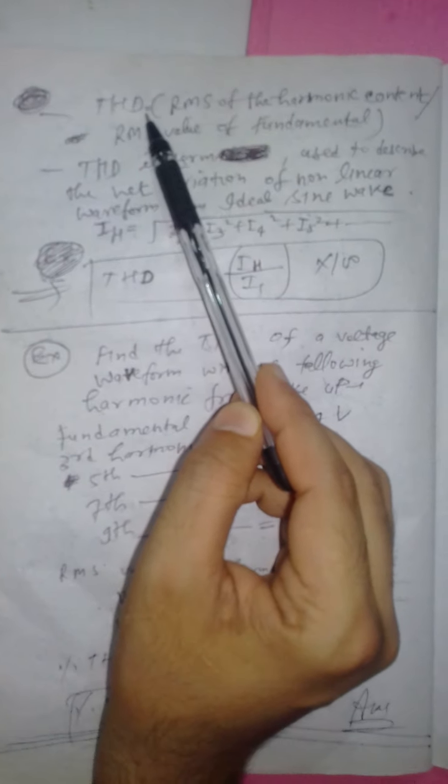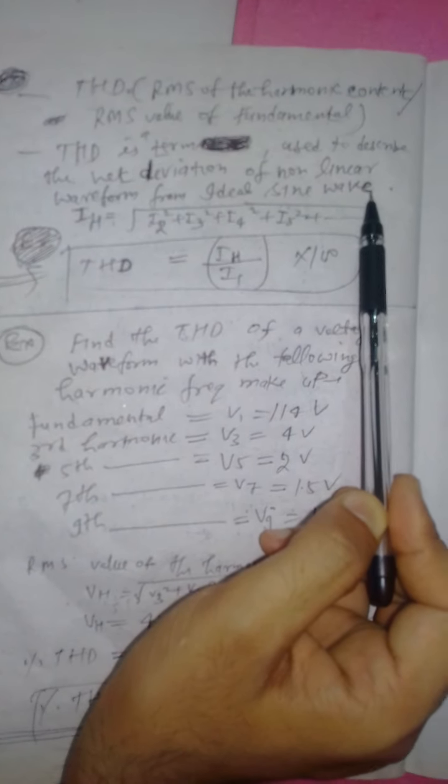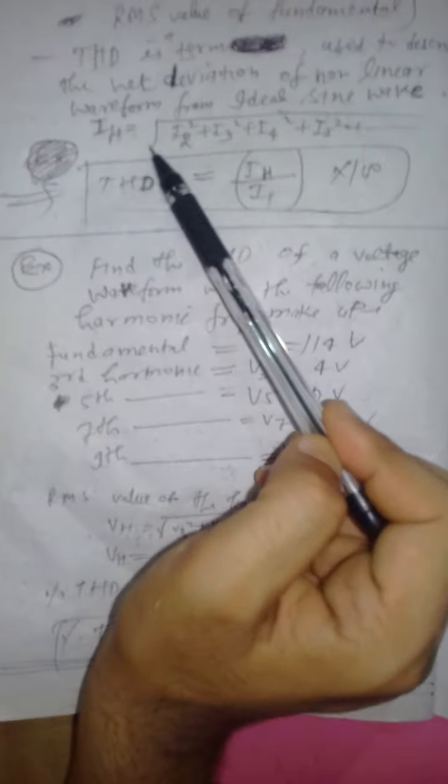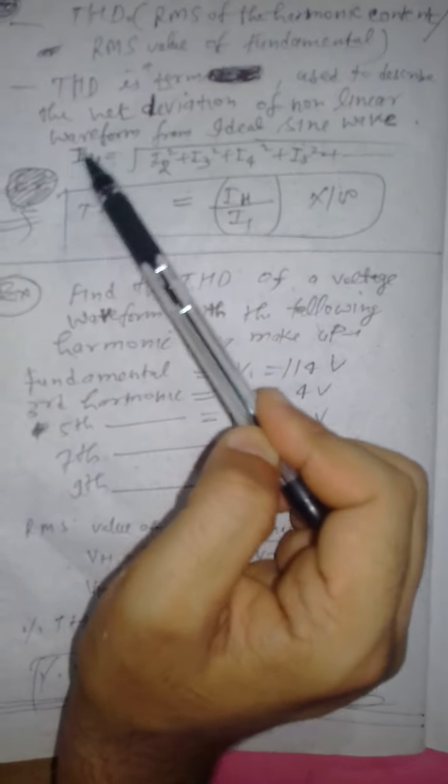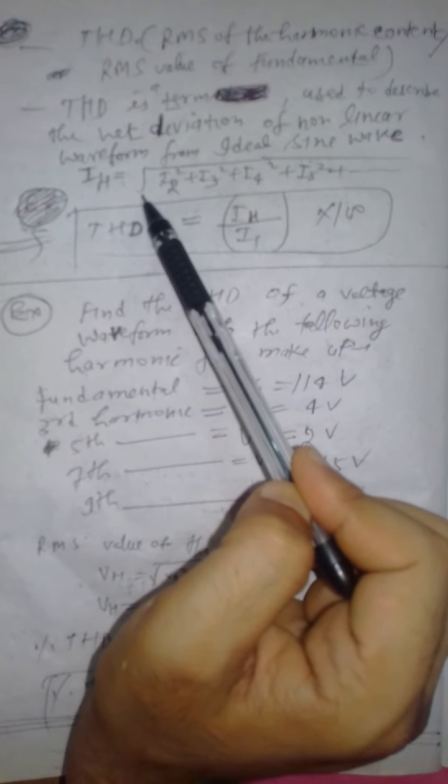Now total harmonic distortion is given as the RMS of the harmonic content divided by the RMS value of the fundamental. THD is a term used to describe the net deviation of a non-linear waveform from an ideal sinusoidal waveform, right? For current I have written it, you can write it for voltage as well. The suffix H stands for harmonic, under root, since it is a root mean square value, that means I2 square plus I3 square plus I4 square plus I5 square plus I6 square plus I7 square and so on, right? I1 square is not there because I1 is for the fundamental.